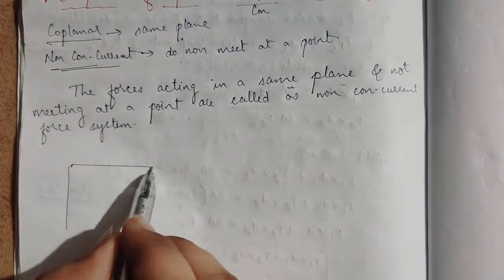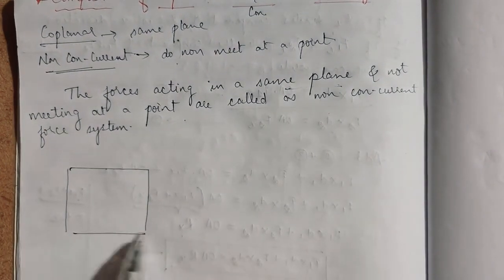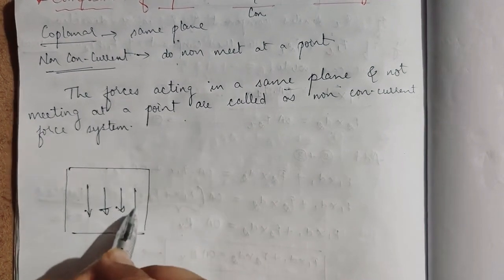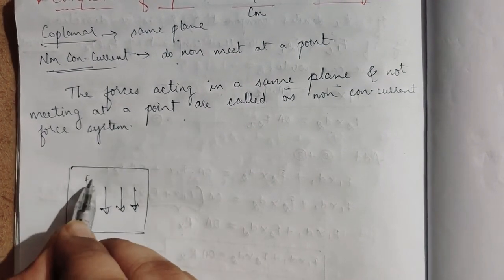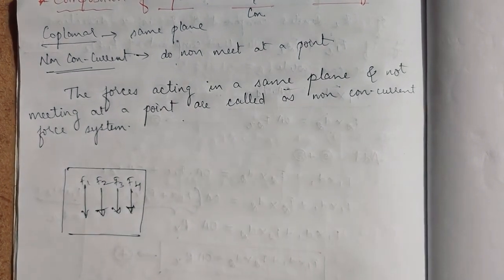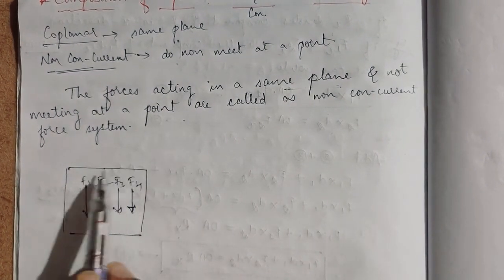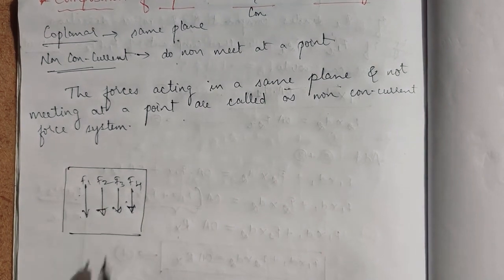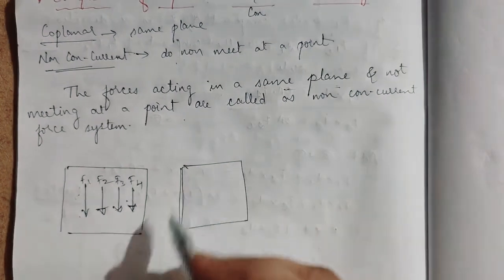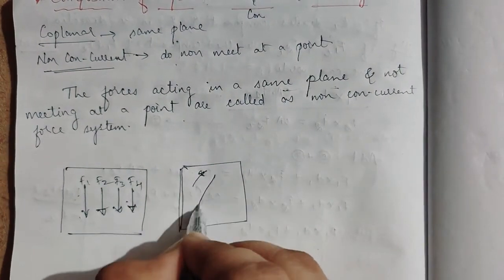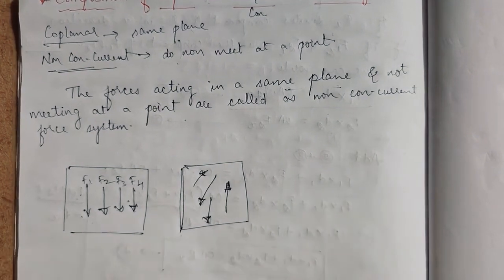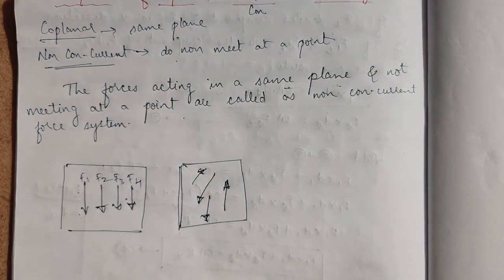So let this be a plane. I'll take four forces. So this arrow is F1 force, F2 force, F3 force, F4 force, like that. See here, these forces are in the same plane but they are not meeting at a point. And you can take like this also, if this is the plane, one force on this side, another force on this side. So these forces are in the same plane but they are not meeting at a point.